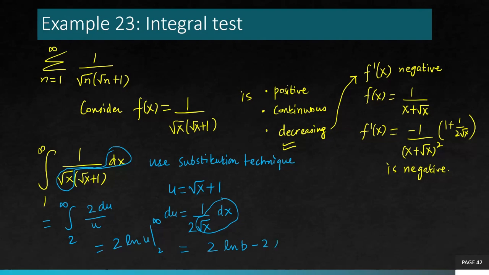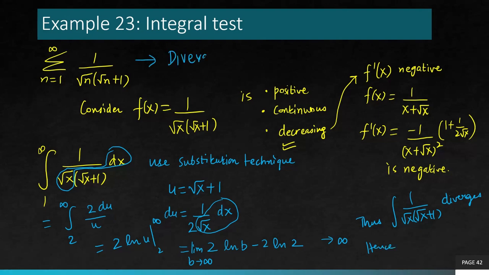You can introduce a variable b for infinity, and take the limit as b goes to infinity. So this actually goes to infinity. Thus this integral is divergent, and hence your given series also diverges by the integral test, because you compared it with an integral and that turned out to be divergent, hence this series also turns out to be divergent.